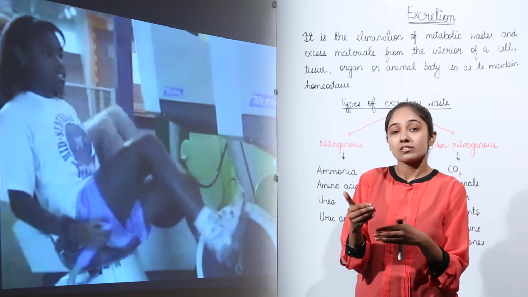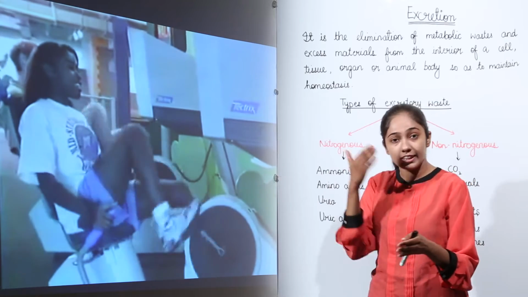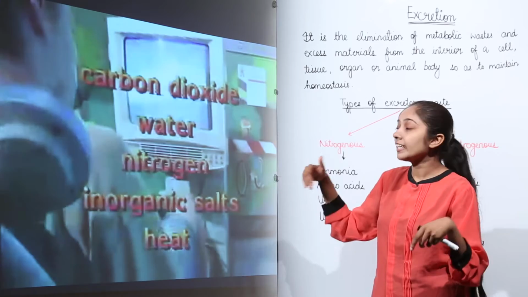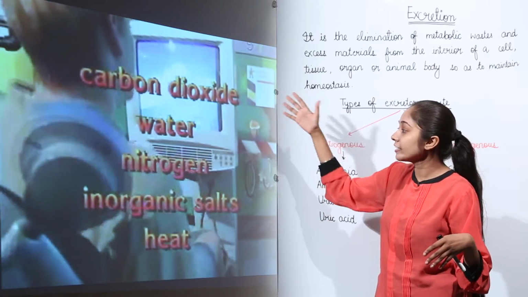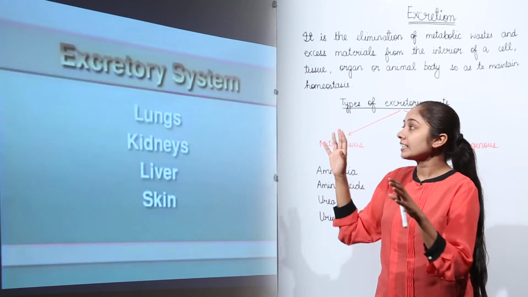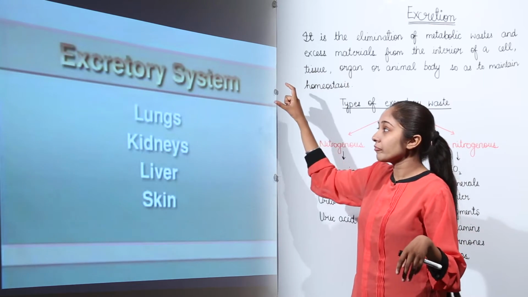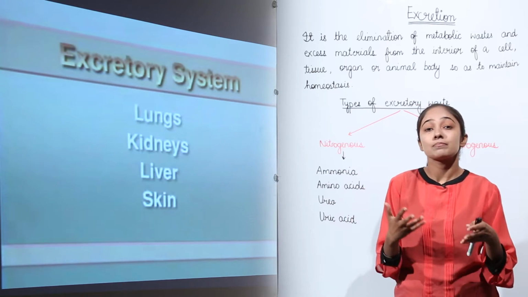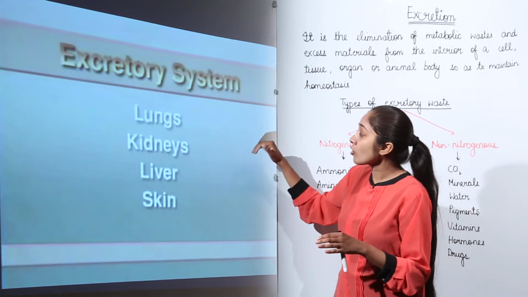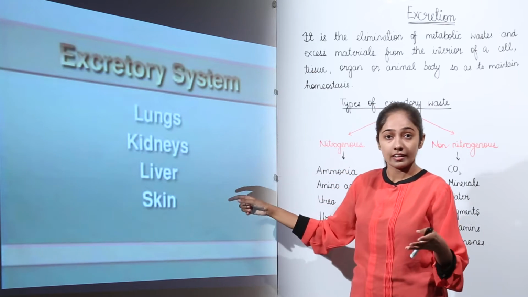And these metabolic processes generate metabolic waste, which needs to be removed, eliminated, right? The metabolic waste that needs to be eliminated is generally composed of carbon dioxide, water, nitrogen, inorganic salts and heat, right? So these are the excretory waste. When we talk about the excretory system, we are talking about the organs that participate in excretion, the removal of the waste. So in terms of the excretory system, we have lungs, kidneys, liver, skin, right?